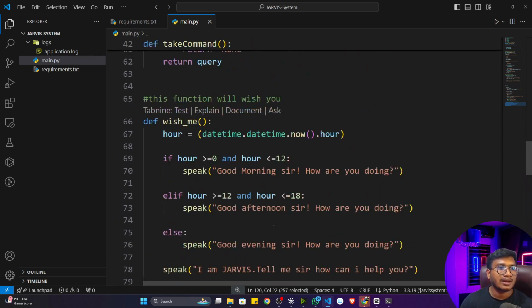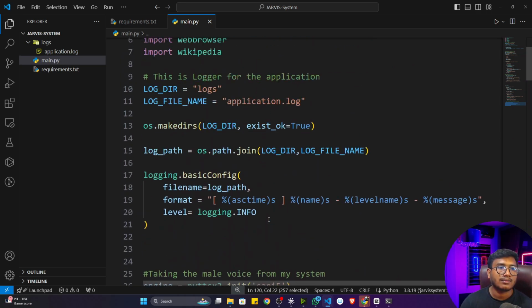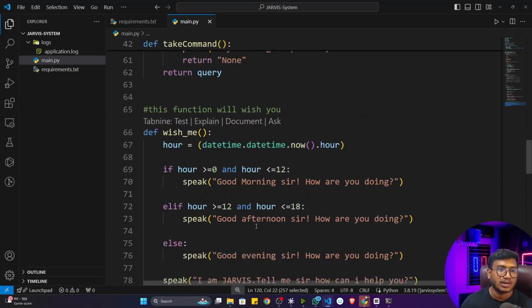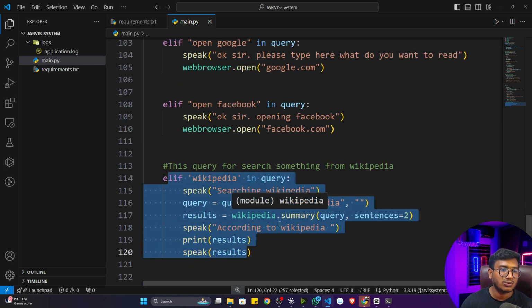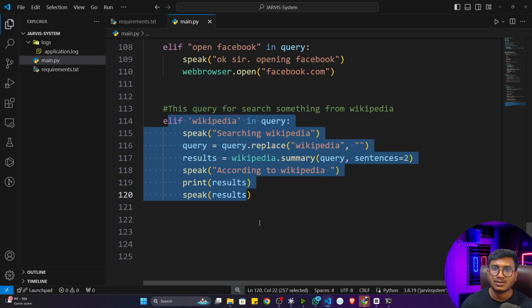So that's how you can create your Jarvis system. You can add different tasks right now. You can open music, you can open any kind of file. Simply go to Google and search, and you will get each and everything. All the code, how to open music, how to open, let's say, a directory. Everything you can do.